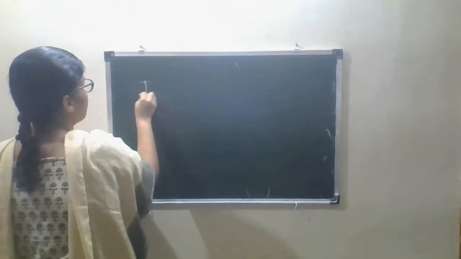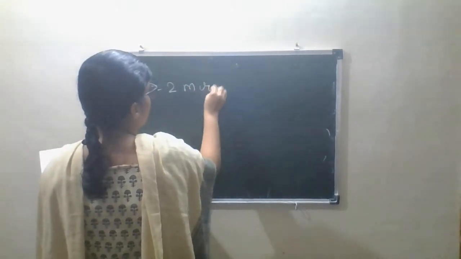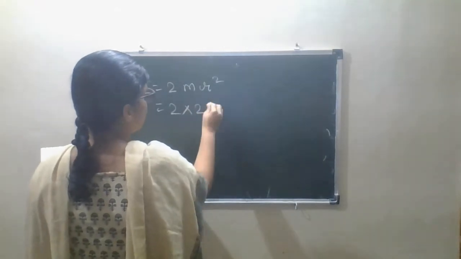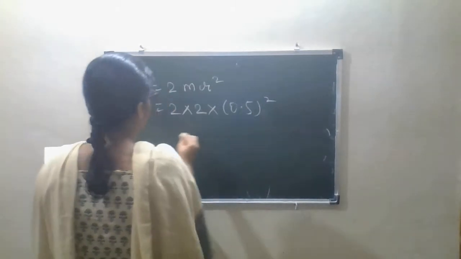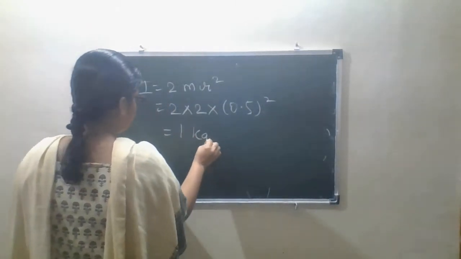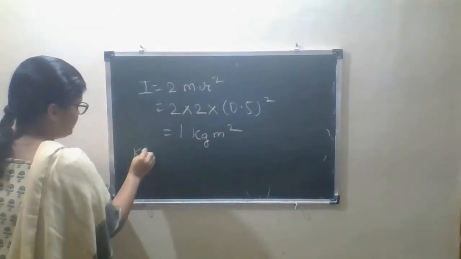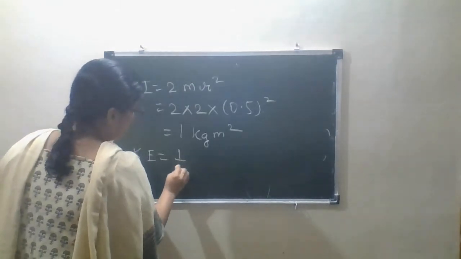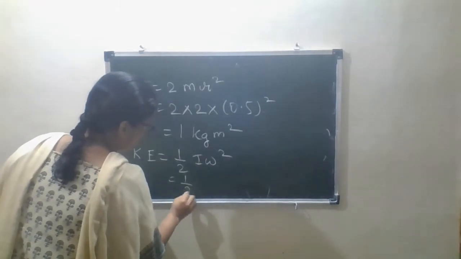Okay, first step, I is equals to twice m r square, which is equals to 2 into 2. What is this 2? It is kg. r square, 0.5 square. Again, this answer will be 1 kg meter square, and kinetic energy is equals to half I omega square, which is equals to half.